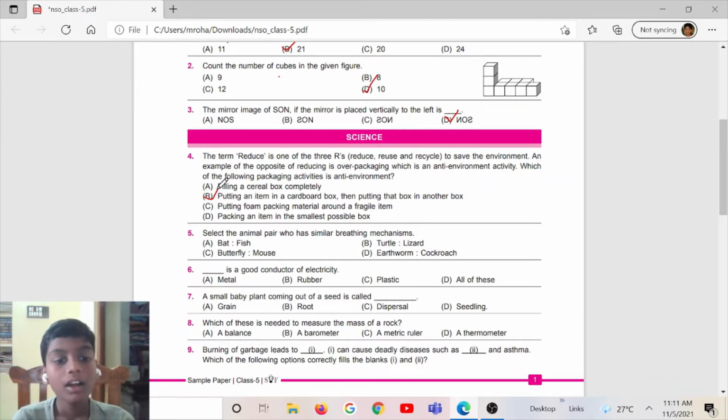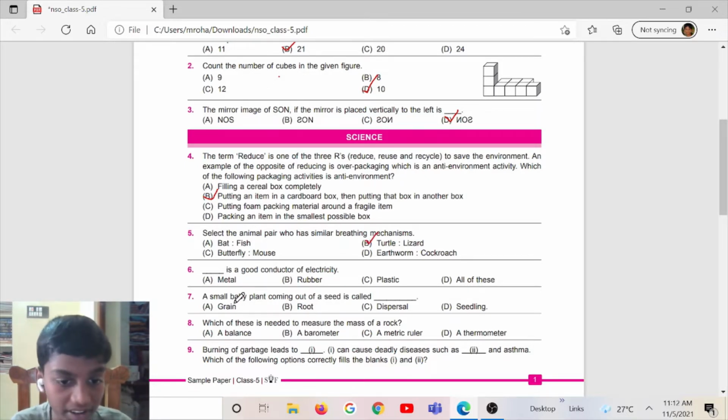Question number 5. Select the animal pair which has similar breathing mechanisms. Option A, bat and fish. Option B, turtle and lizard. Option C, butterfly and mouse. Option D, earthworm and cockroach. And the correct answer is option B, turtle and lizard.